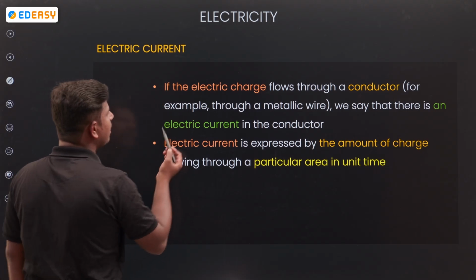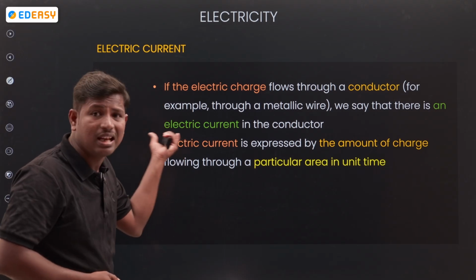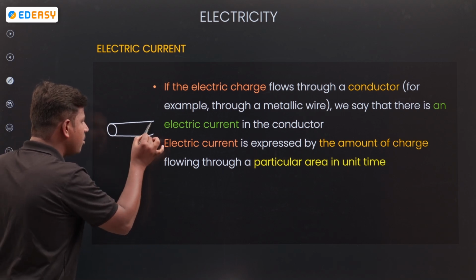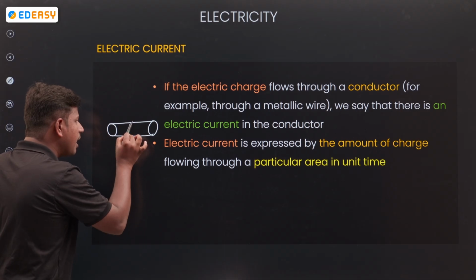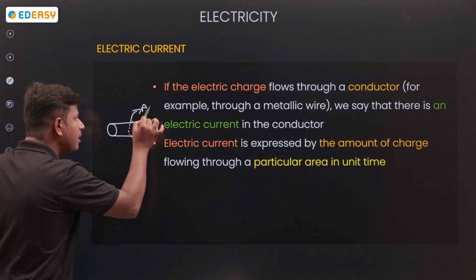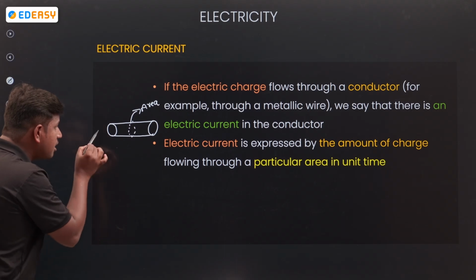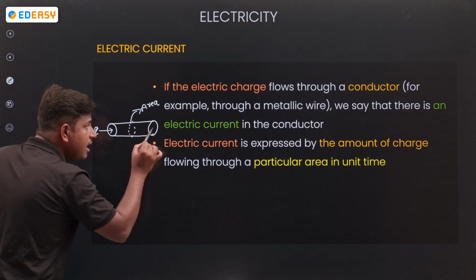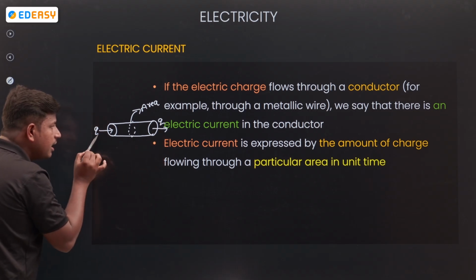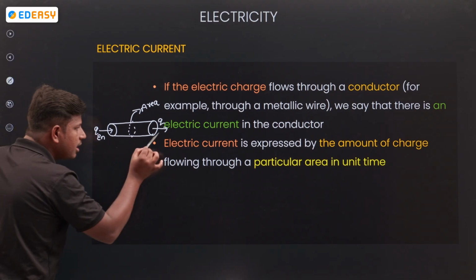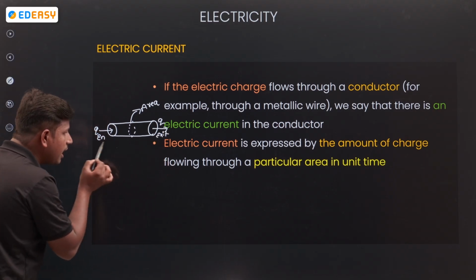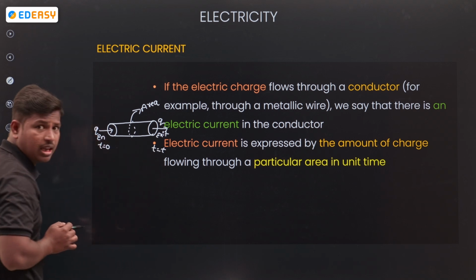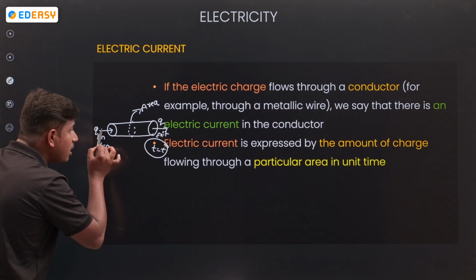Next, electrical current. What is meant by electrical current? For example, I am taking a material. This is the area of that material. Charge is entering into the material here, and here it is leaving the material. Here it enters, here it exits. Entering time t is equal to 0 seconds. Leaving time is t seconds. In a time of t seconds, what is the charge?